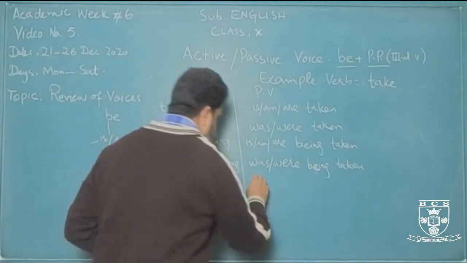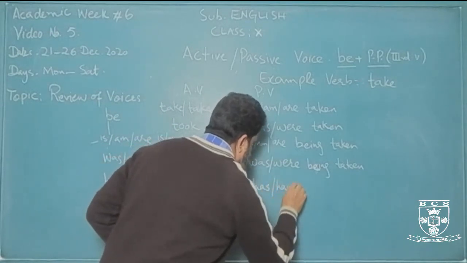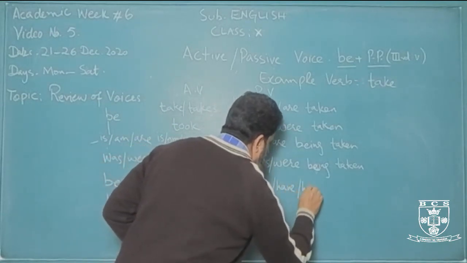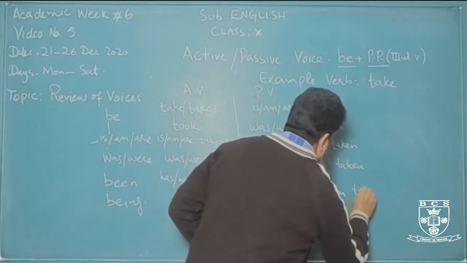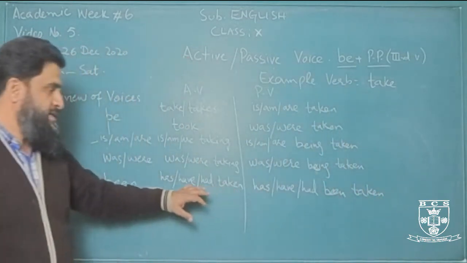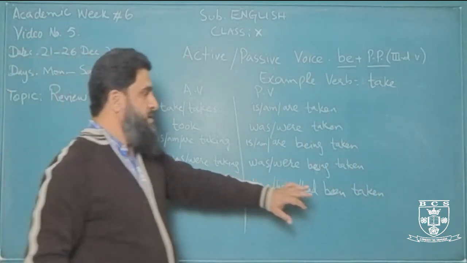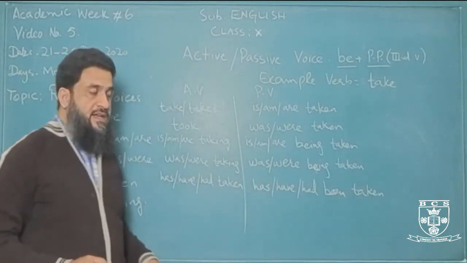Now in passive we use has been taken, have been taken, had been taken. So the main verb will remain the same, past participle, but before that we'll add the be verb here with has and have.